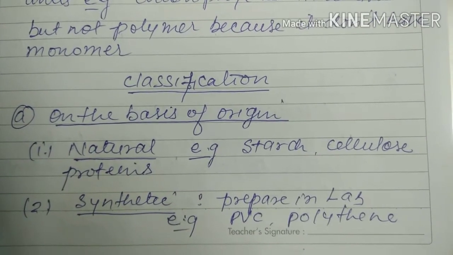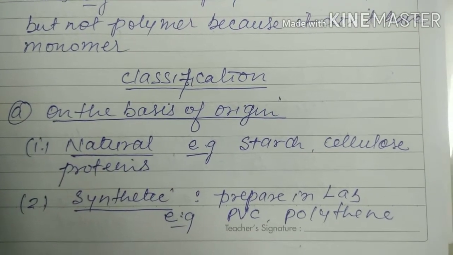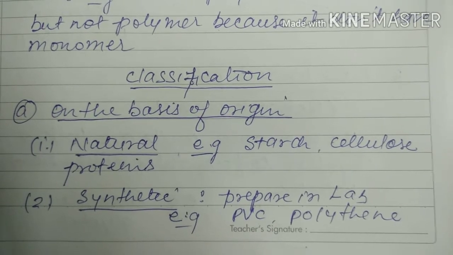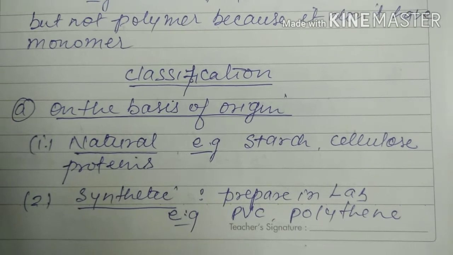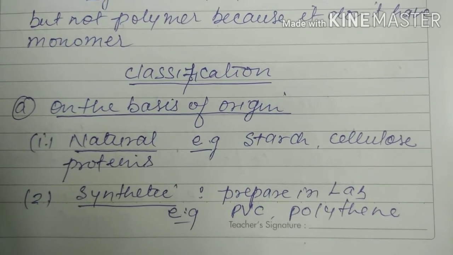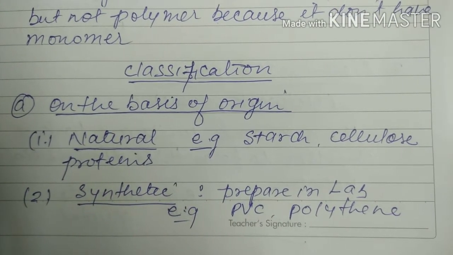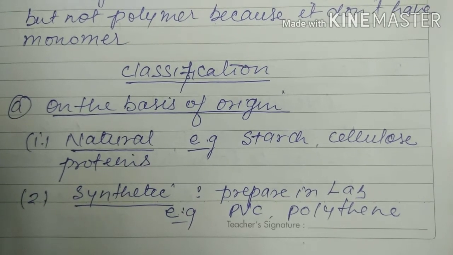After that, I am coming to the classification of polymers. First one is on the basis of origin. First, natural, like starch, cellulose and protein. They are natural polymers. Second is synthetic. It means it is prepared in a lab, like PVC and polythene.